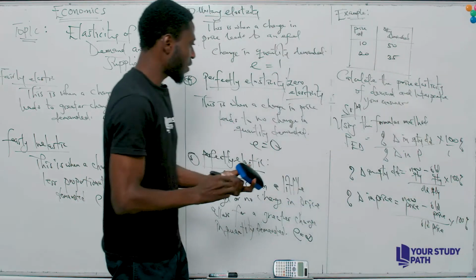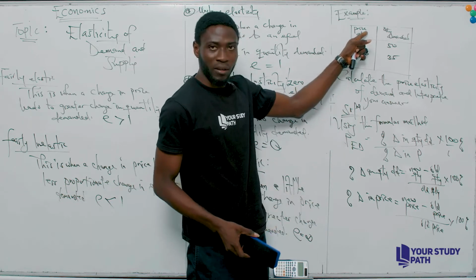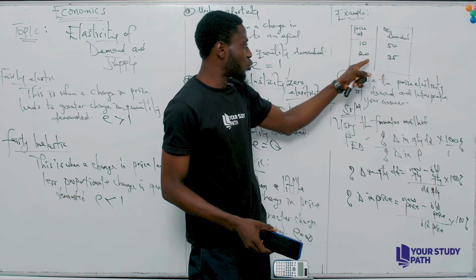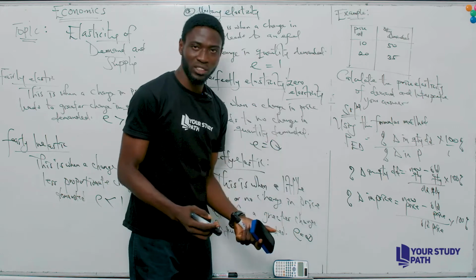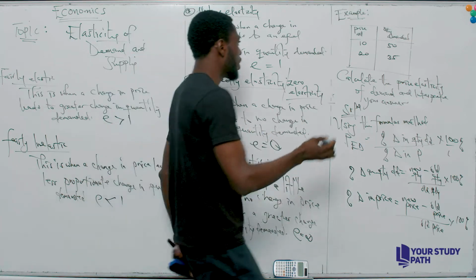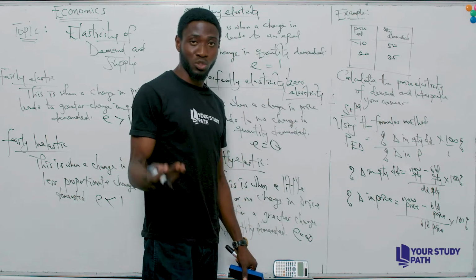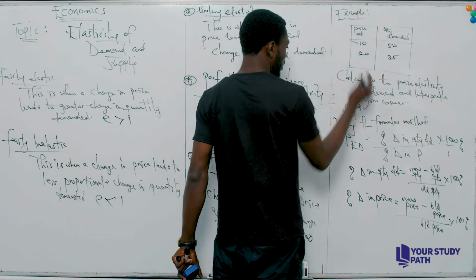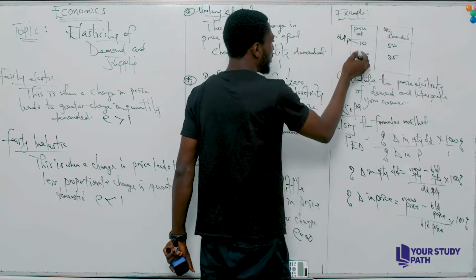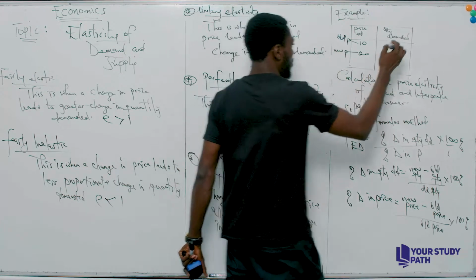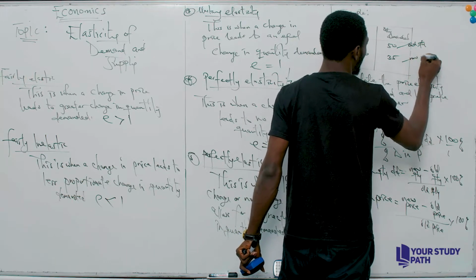Now, looking at this, take a look at your price here. This is 10 naira. This is 20 naira. The quantity, 50 and 35. Now, what is our new price? What is our old price? Very simple. We can use P1 for old and P2 for new, but since we are using our formula method, let's just say this will be old P, then we can call this one new P. We can call this one old quantity, and this one new quantity.